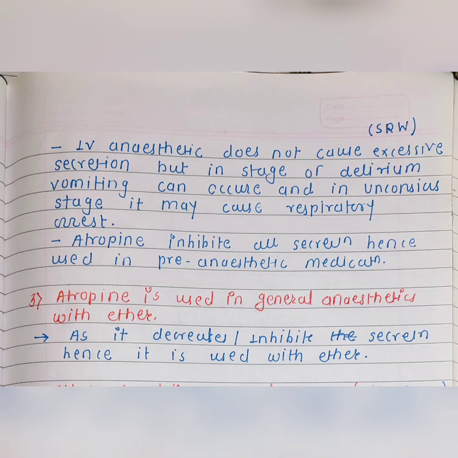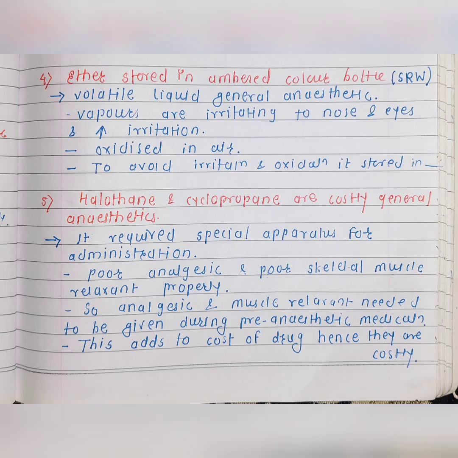Atropine inhibits all secretion, hence it is used in pre-anesthetic medication. Third one is why atropine is used in general anesthesia with ether. As it decreases or inhibits the secretion, hence it is used with ether.